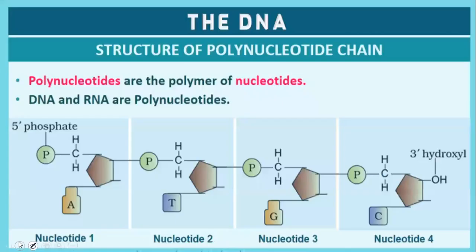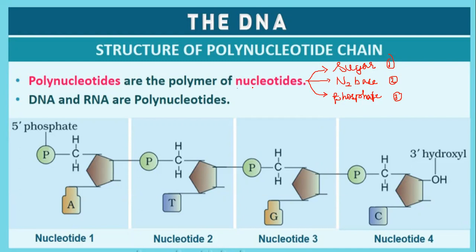Next, structure of a polynucleotide chain. Polynucleotides are polymers of nucleotides. What are the main components of a nucleotide? A nucleotide has a pentose sugar, a nitrogen base, and a phosphate group.